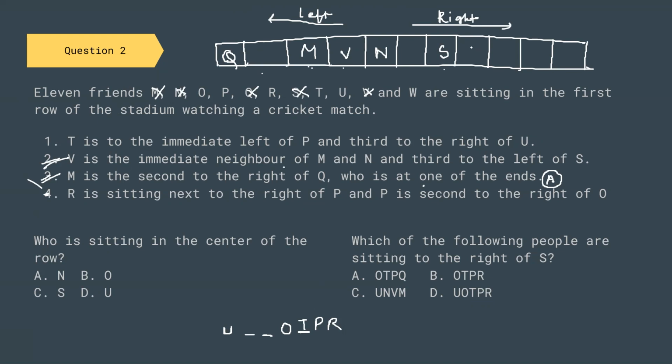So it will be O, T, P, R. I can place here O, T, P, R.